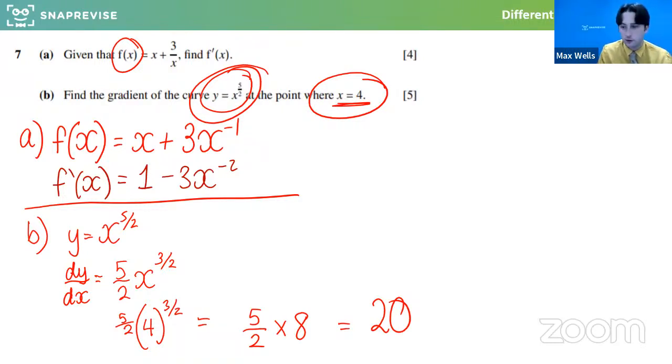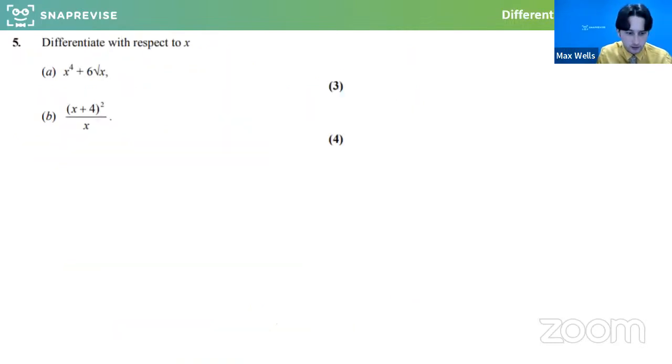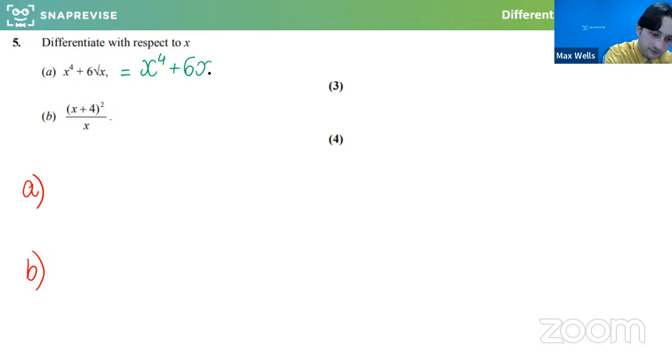Right, let's keep going. We're doing so well with this. I think we're pretty much there. Let me just check. Just this little bit, and then there's a few other things towards the end we'll have a little look at. So very quickly, if we just differentiate these, so part A, now they haven't actually called it y or f of x, so let's just do the derivative. What I probably would do is I'd rewrite them first. So I'm going to say that's x to the 4 plus 6x to the half. Make the question nicer for myself.